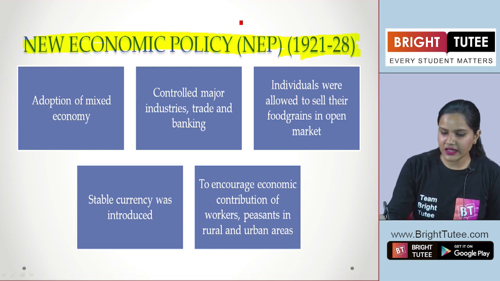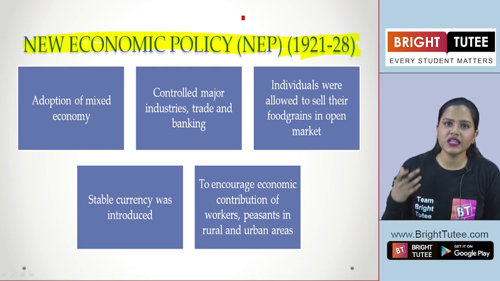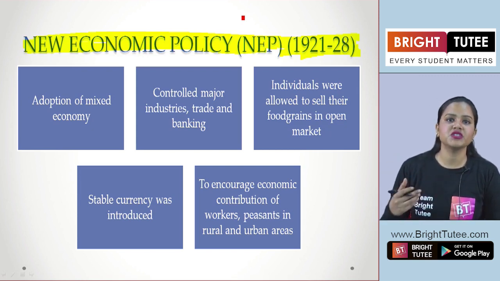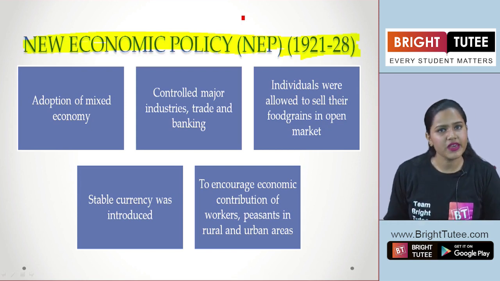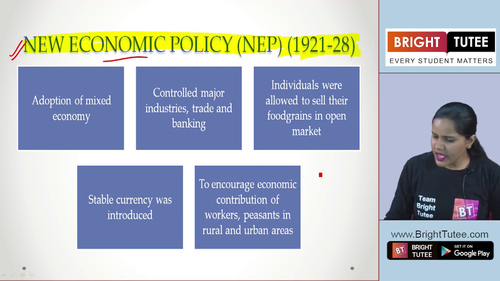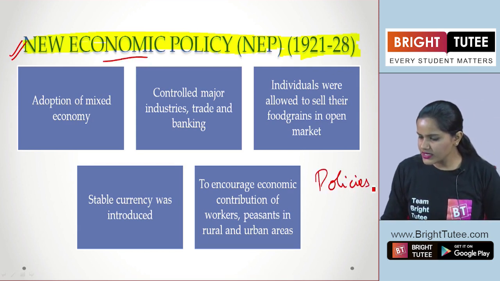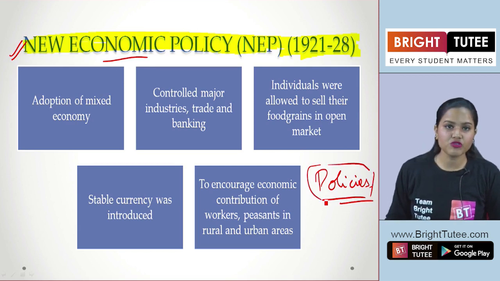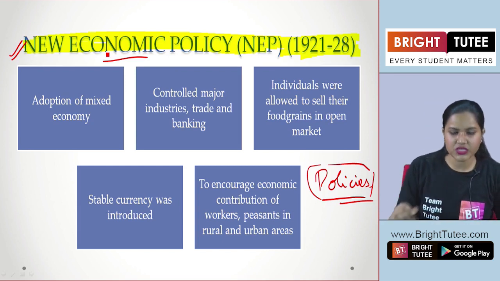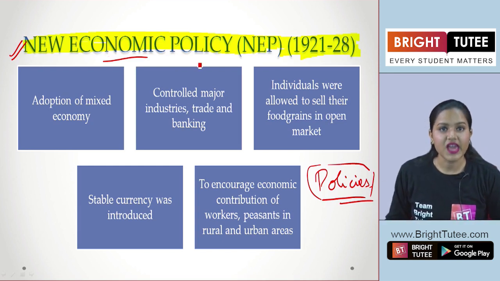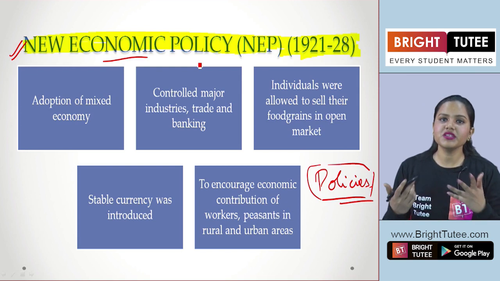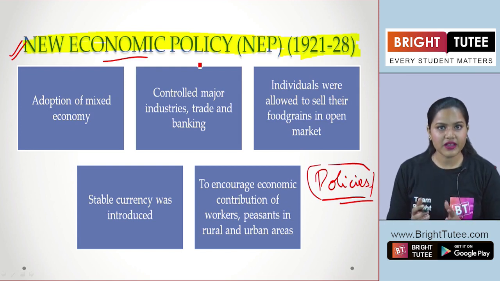We also talked about Lenin here, right? So we learned that Lenin, in his early life, was basically in exile. He came back in 1917 to Russia when he gave his major demands, and also he wanted to take over the government here, right? So we also saw that there were many changes and policies brought about by the Bolsheviks here in Russia. And one of the important parts that you have to study is the New Economic Policy introduced by Lenin. So here, let us try to understand what were the changes that were introduced in Russia and what was the